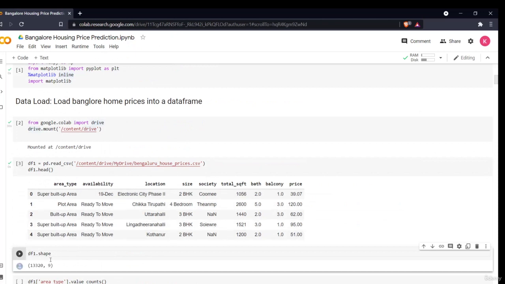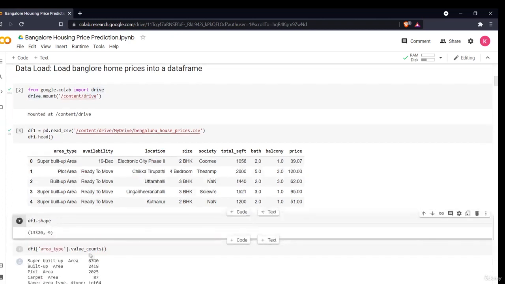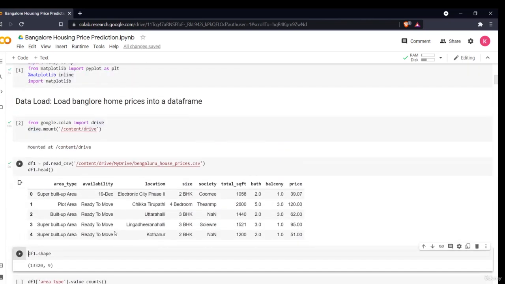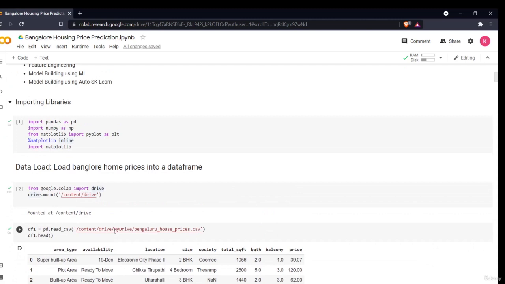Df.shape is already done. As you can see, there are 1 lakh 33,000 rows. It means that 1 lakh 33,000 rows of house data is present. So this is basically the thing. In the next section we'll be doing some data analysis. This was the introduction of how to import your data and do all of these things. In the next section we'll be doing all the other data analysis and data pre-processing part.